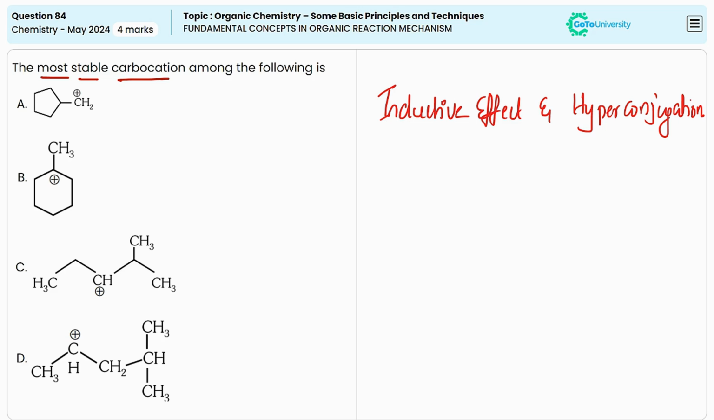Now let's come to the options given here. The first one is a primary carbocation. In this primary carbocation, combining these two effects, we can see this will be less stable.